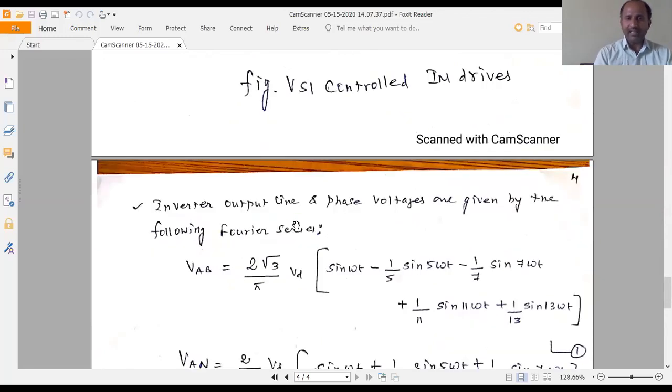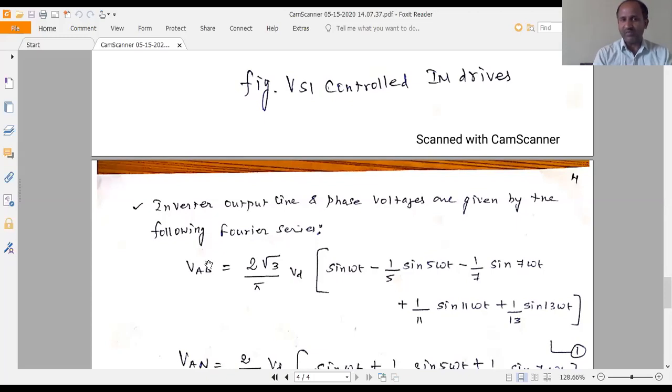Inverter output line and phase voltage. Line voltage means a voltage which is measured between any one phase and neutral. That is said to be a line voltage. So for the inverter output, this is the line voltage and this is the phase voltage. This is the single phase voltage and this is the phase to phase voltage. Inverter output line and phase voltages are given by phase to phase voltage VAB, and this is the value of phase to neutral voltage, VAN.